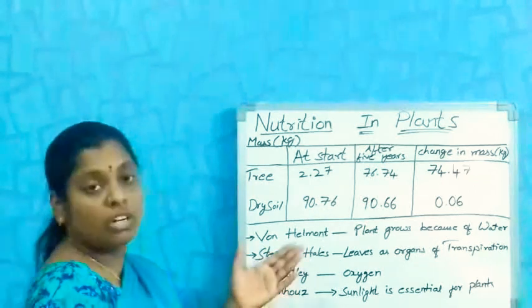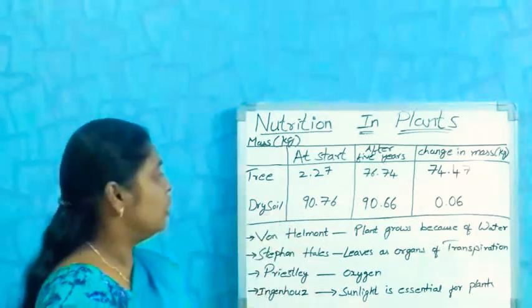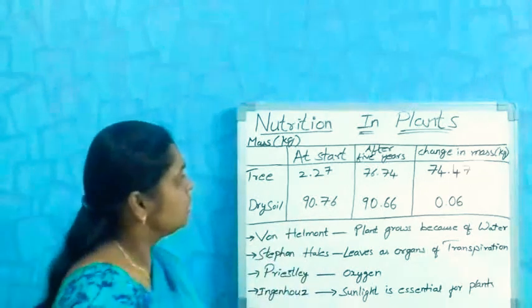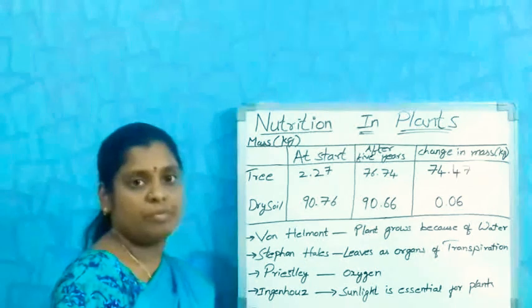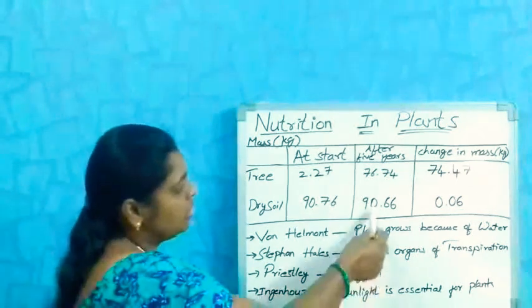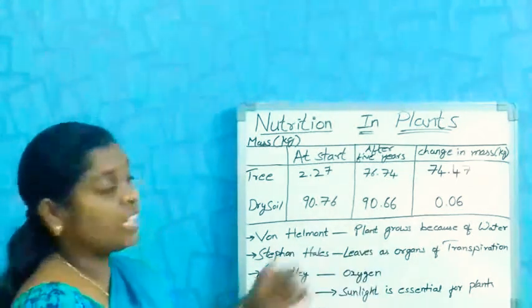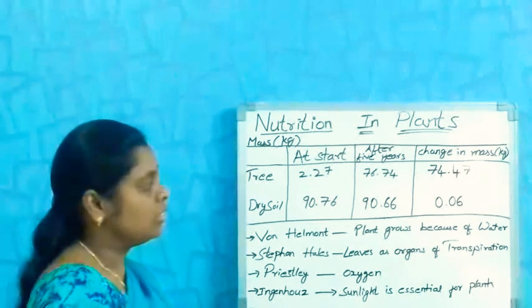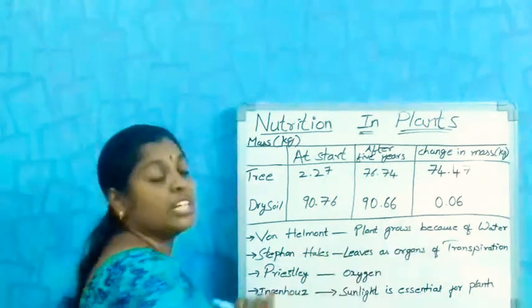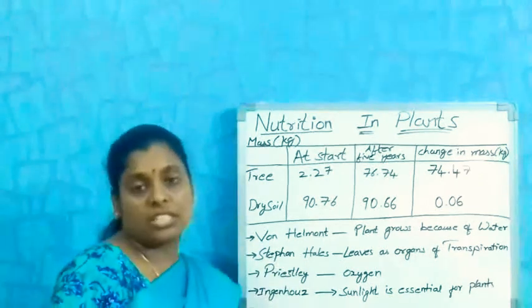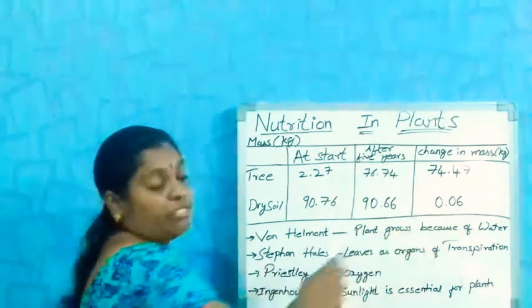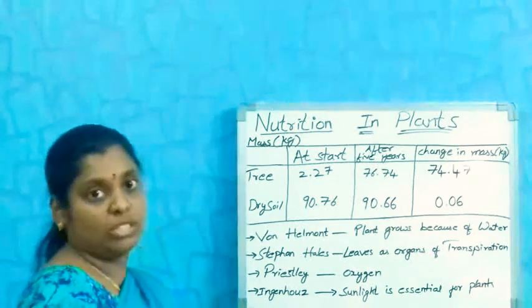If you observe the weight of the soil also, before it was 90 kgs and 76 grams. After, it was 90 kgs, 66 grams. See, you can observe the change. It is a little bit, meaning the plant absorbs some nutrients. There is a difference of only 0.06 grams.